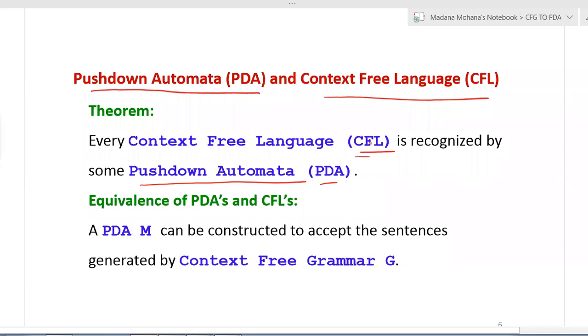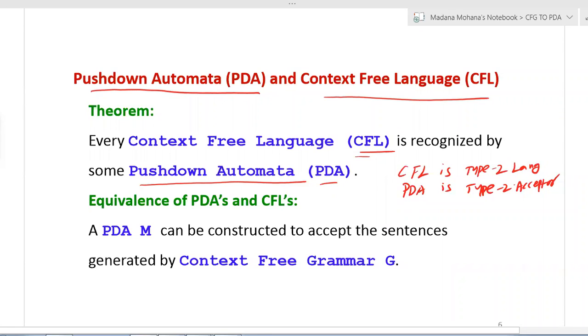So CFL we already know, CFL is a type 2 language. Then PDA is a type 2 acceptor. That means CFL is accepted only by its acceptor, that is PDA.